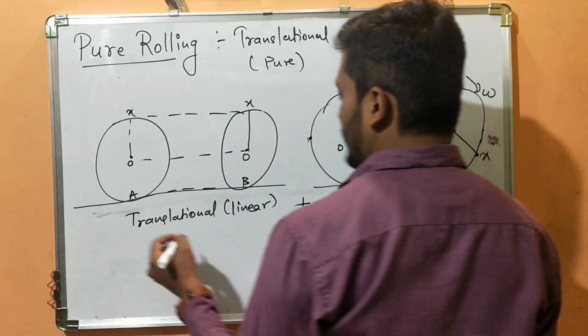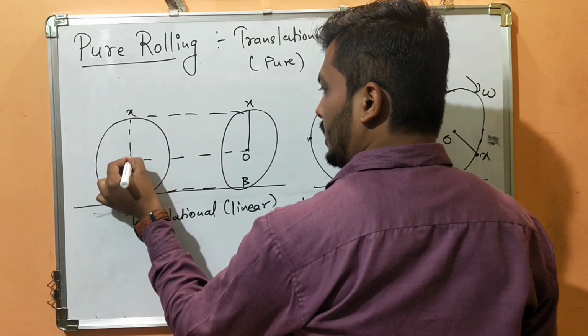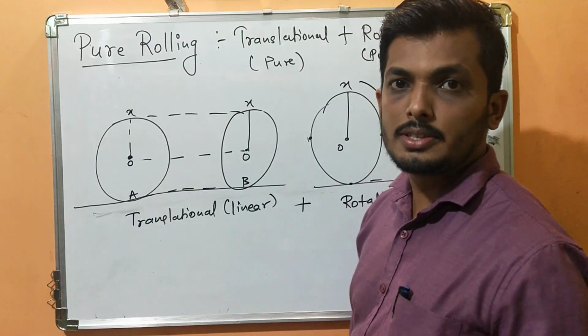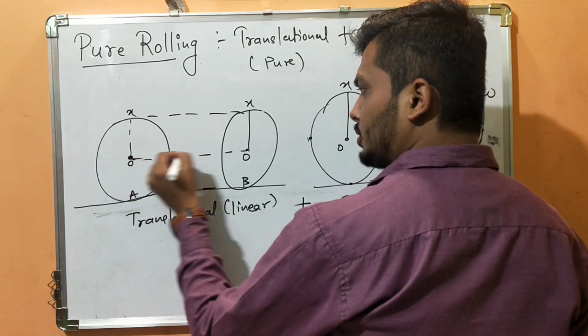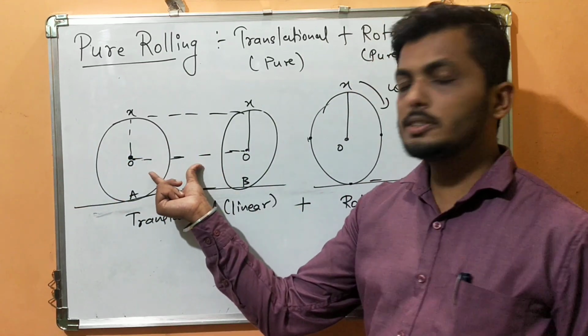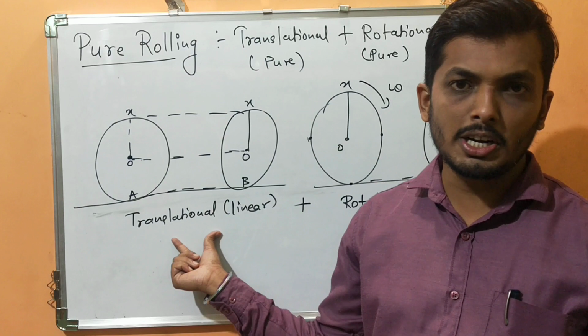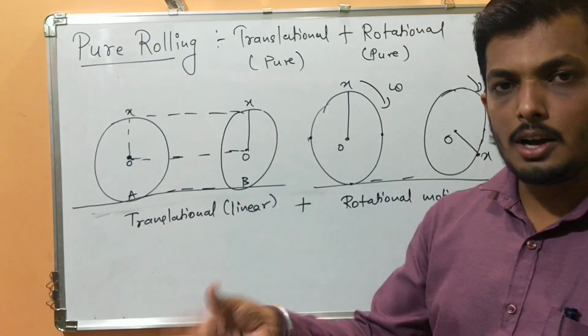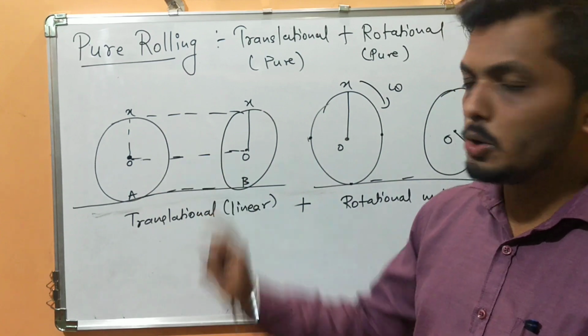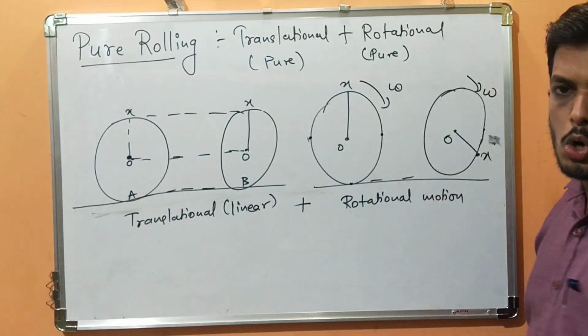But here, imagine there is one particle at the center, which is known as the center of mass. Center of mass is always going to follow a straight path. Yes or no? So this one particle is satisfying this translational motion condition, and the rest of the particles are satisfying rotatory motion. So this is a good example of pure rolling.